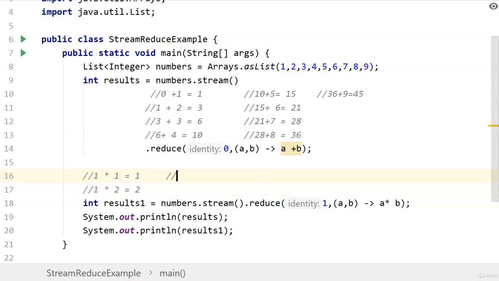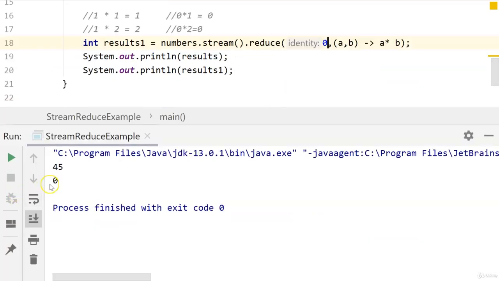Now if we had provided a value of 0, then it would be 0 multiplied by 1 is equal to 0, and now 0 multiplied by 2 will be equal to 0. So let's change this to 0 and then verify this. So you can see that it printed out 0.